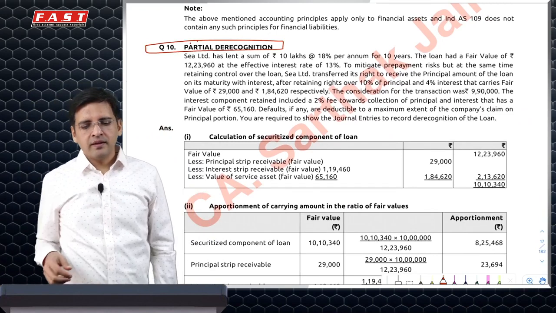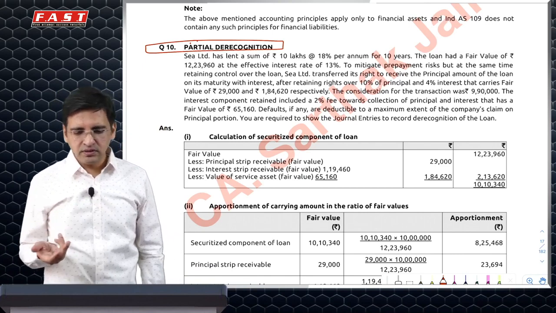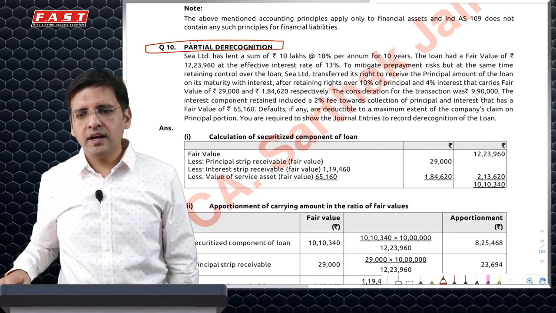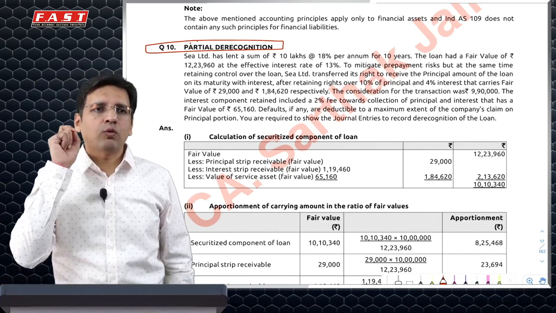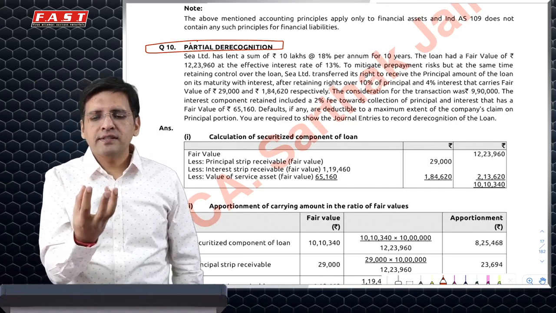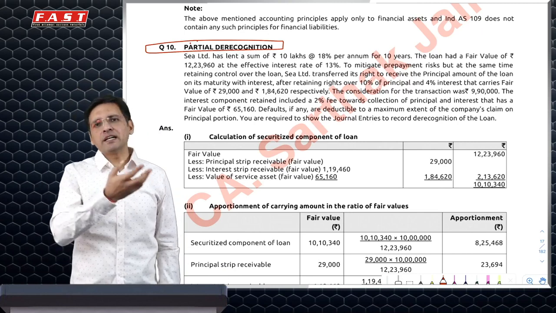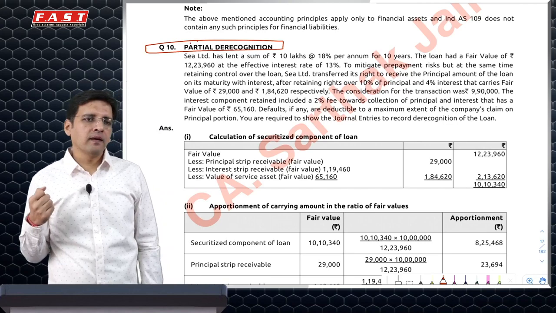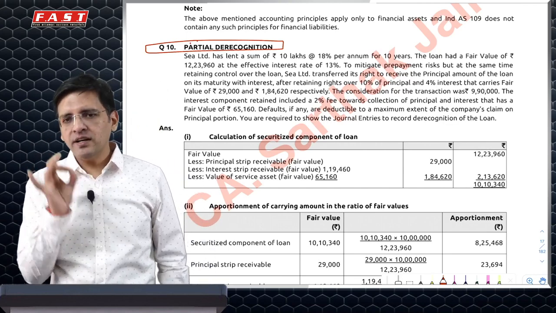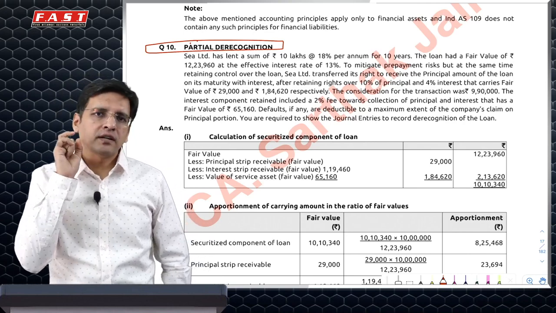Another question very popularly asked in the old course, and asked in the new course as well, is partial derecognition. In a question of partial derecognition, first and foremost, understand what this concept is. This concept says that if you, let's say, have a bond, loan, or any kind of financial asset, either you could sell it completely or you can sell it partially. When you sell specifically identified cash flows or a percentage of specifically identified cash flows, then in that particular case, partial derecognition would apply.